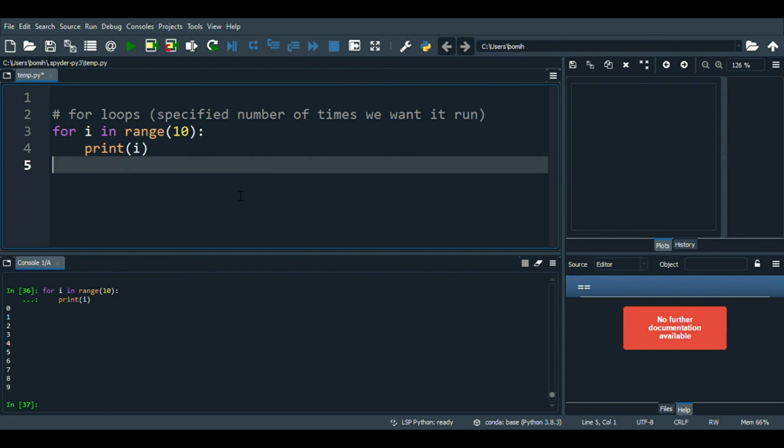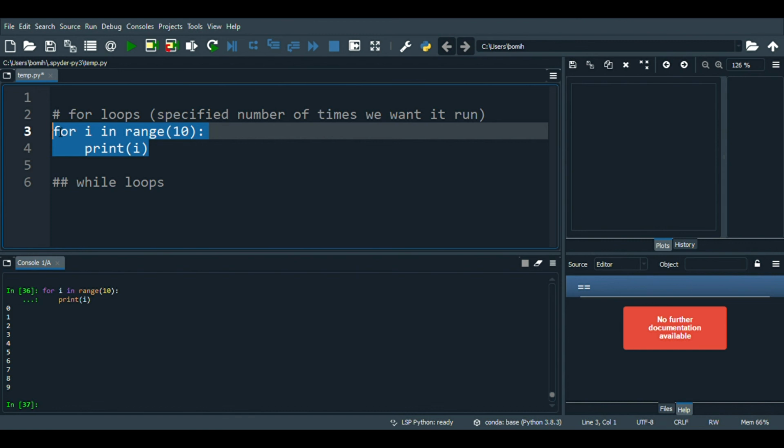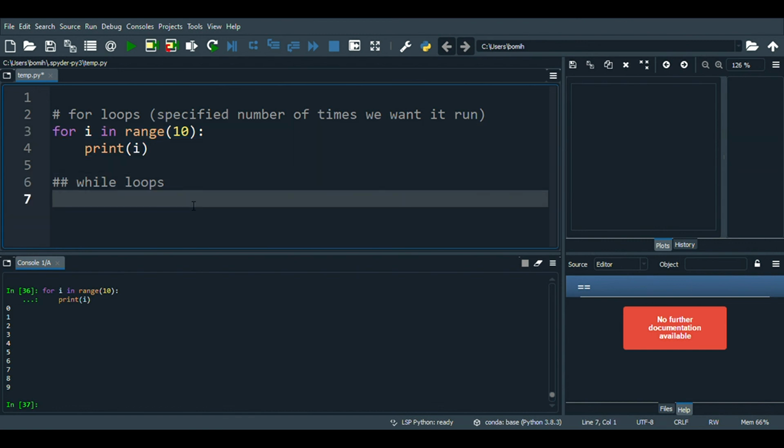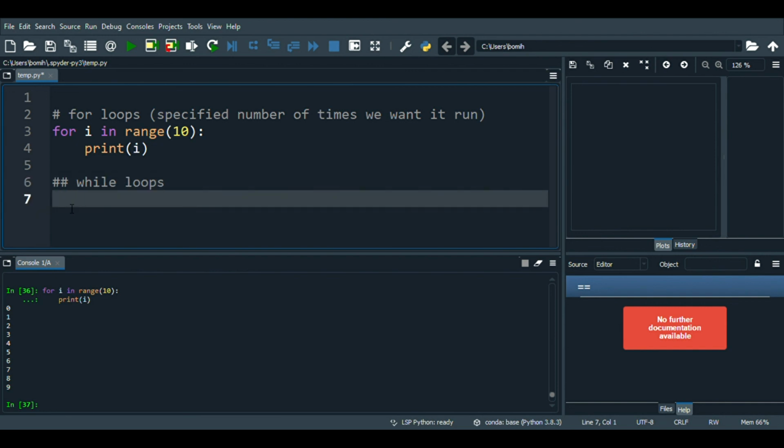So for loops and while loops are sometimes used interchangeably. So we could actually use while loops in order to run this kind of similar function. And to do that, actually you guys can try it out. Actually try to print out 0 to 9 using while loops. And I'll give you guys a couple seconds, or you can pause this actually. Alright, and let me go explaining how to do this.